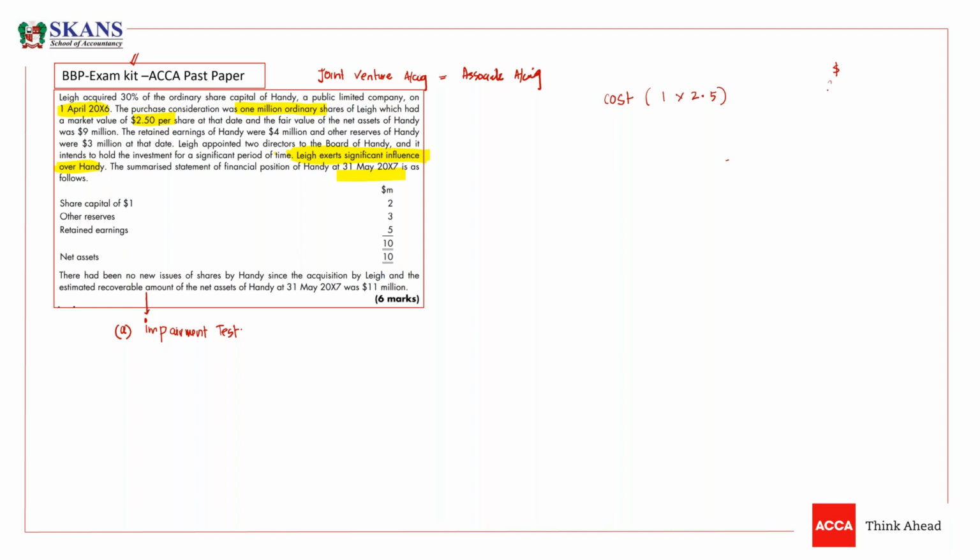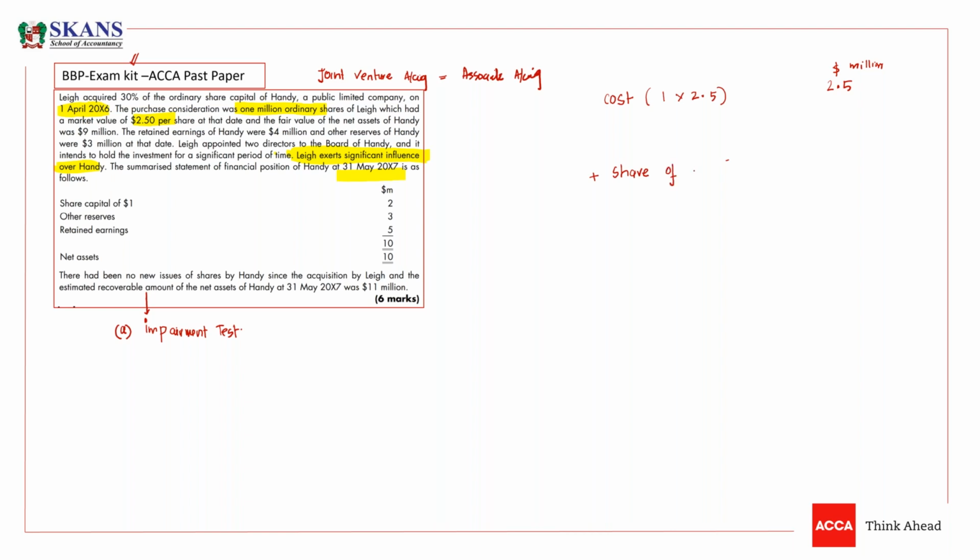So it means our cost of investment is 2.5 million. So this is my cost. Now what we need to do, we need to add share of post-tax, but there is one thing that you need to calculate always.